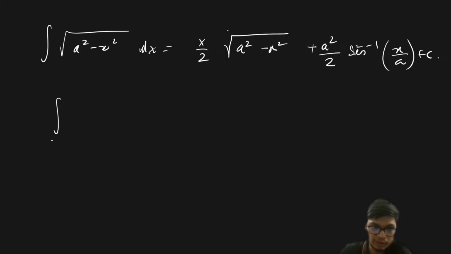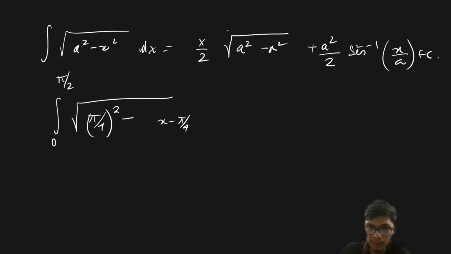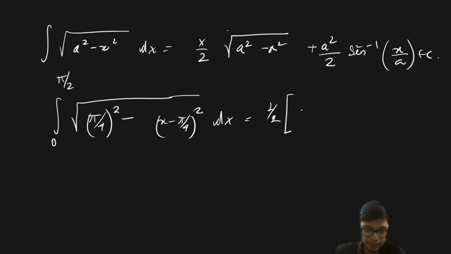So if I just apply the same thing over here from 0 to pi by 2, the integration of pi by 4 whole square minus x minus pi by 4 whole square dx is going to simply be equal to half times of x minus pi by 4, and then there will be a, so this is what I am assuming as a over here, right?